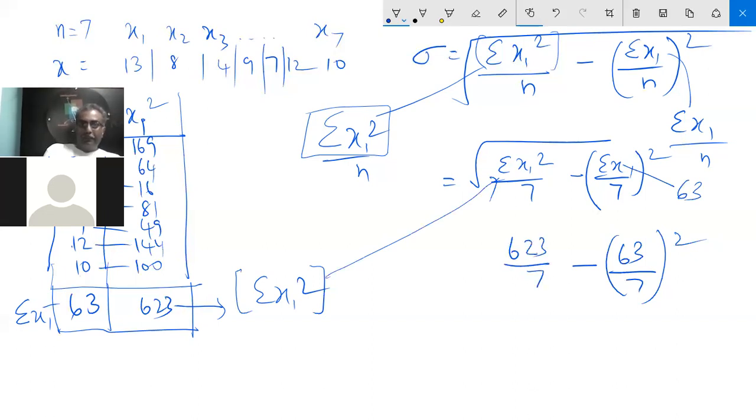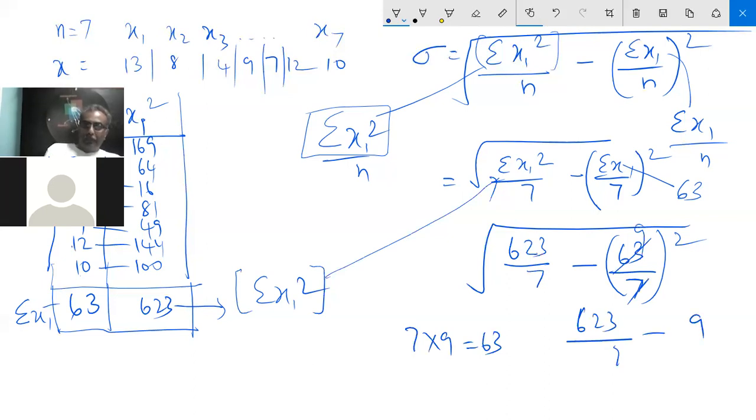Already n you know is 7. This only you have to find out. How many times will 7 go in 63? 7 into 9 is 63. So this will go 9 times. So root of 623 by 7 minus 9 squared. 623 by 7 we have to find now.